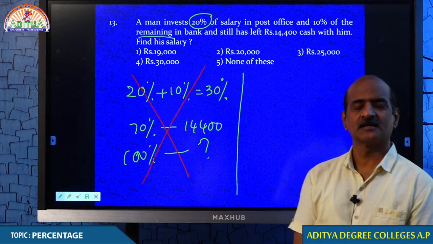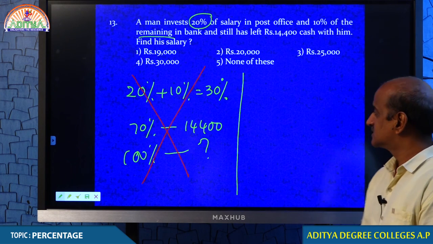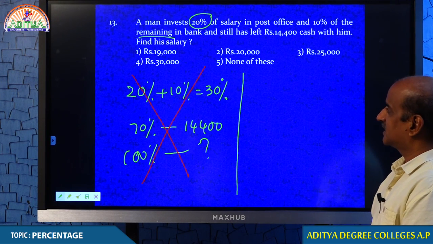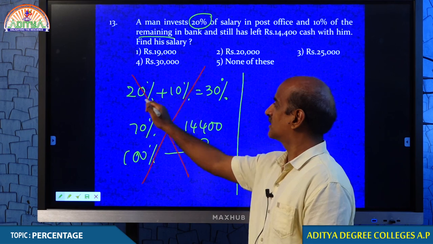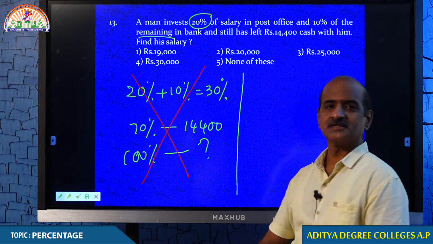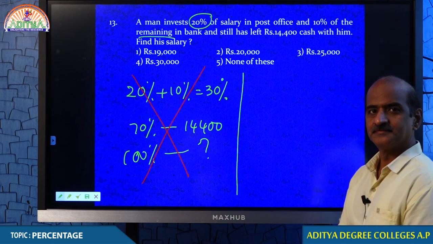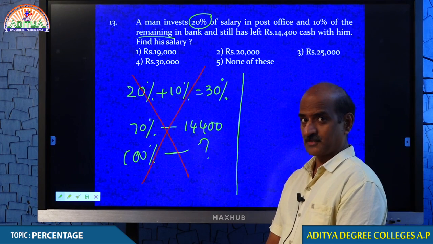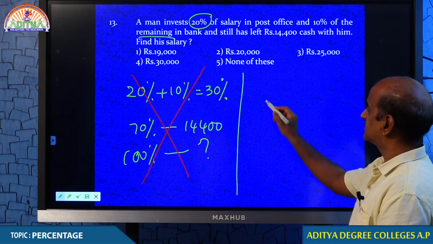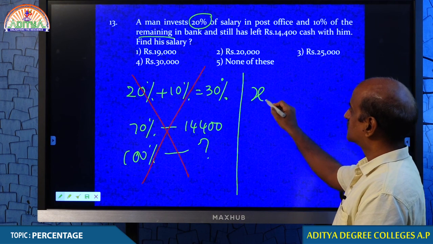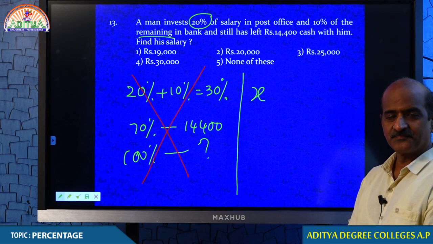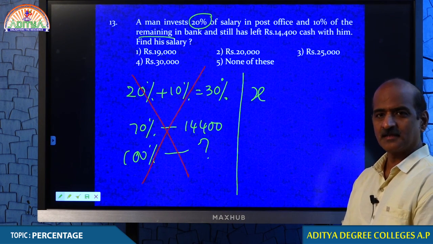You understand that? 10% of the remaining. So, whenever the concept of remaining is concerned, we should not add 20 and 10% straight away. I hope you understand what I mean. Then whenever the concept of remaining is given, let the total salary be X.